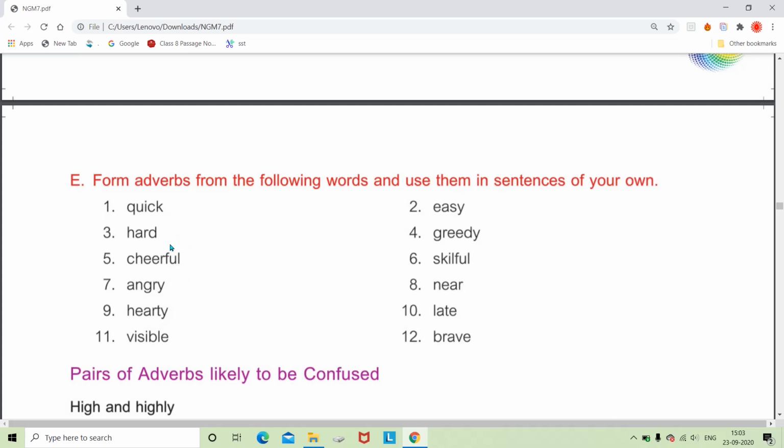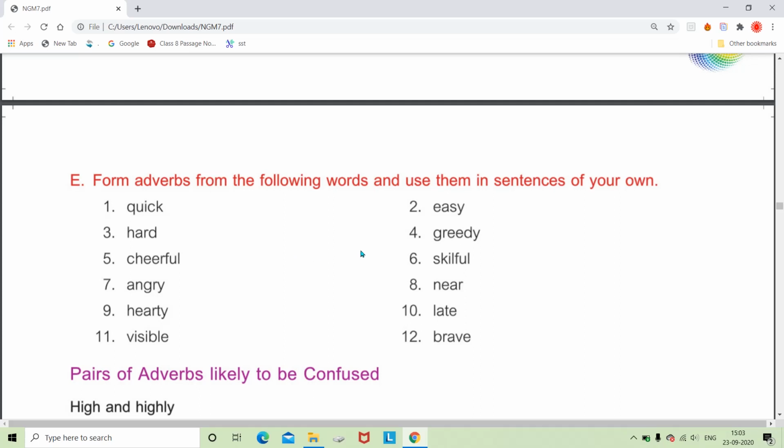So it is a rule that whenever a consonant is used at the end and before that a vowel is there, you have to double the consonant and then you have to add y. So we will use L and y. We can say cheerful is the adjective and cheerfully is the adverb. The sentence, we can say that she did all the work cheerfully.